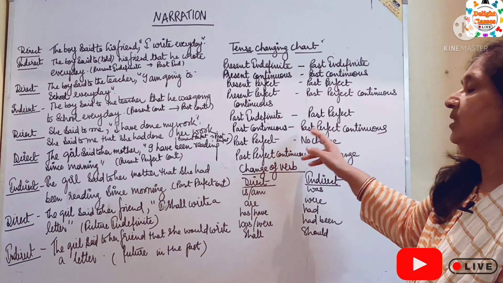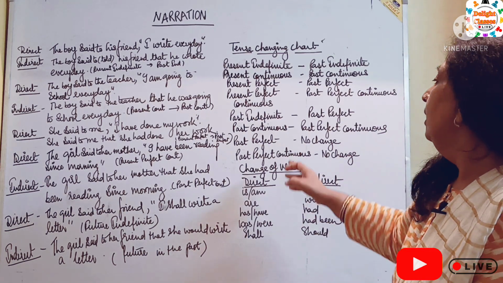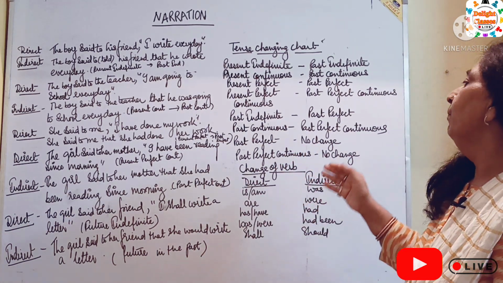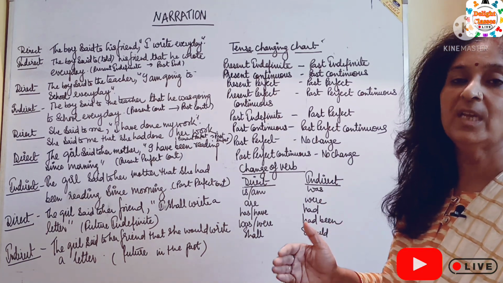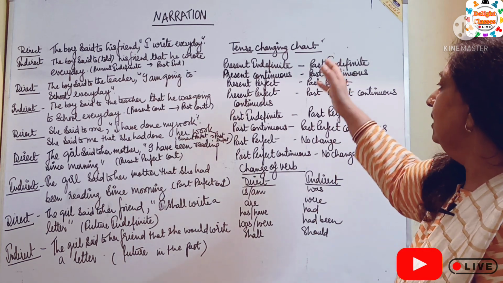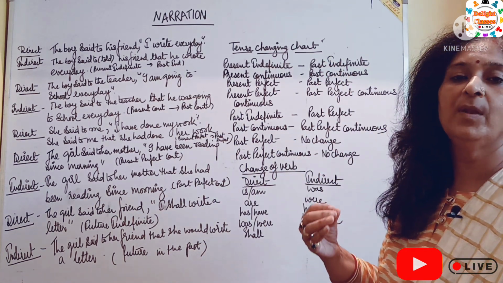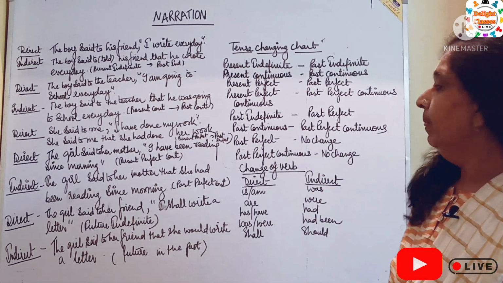Past continuous into past perfect continuous. Past perfect, there will be no change. Past perfect continuous also with no change. So this is the chart which you have to learn by heart. Then there will be no problem in solving the questions.